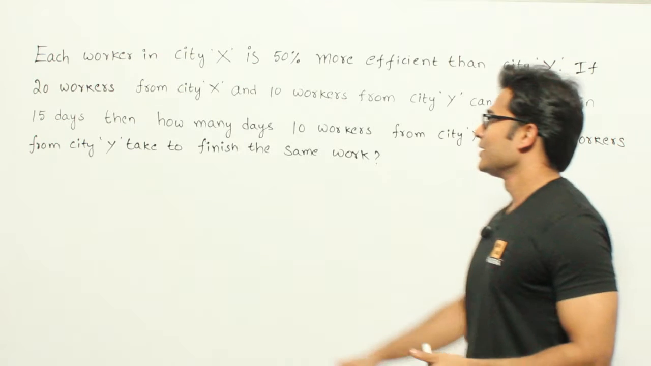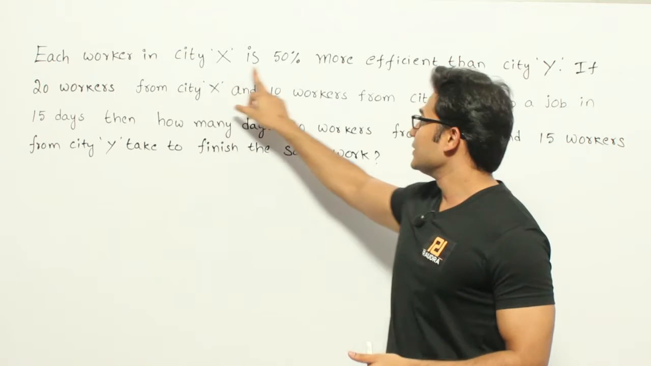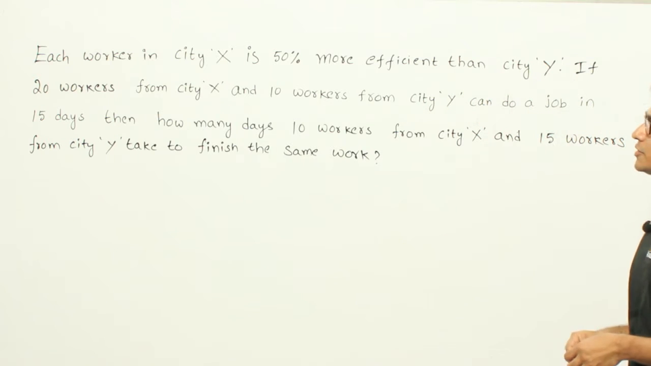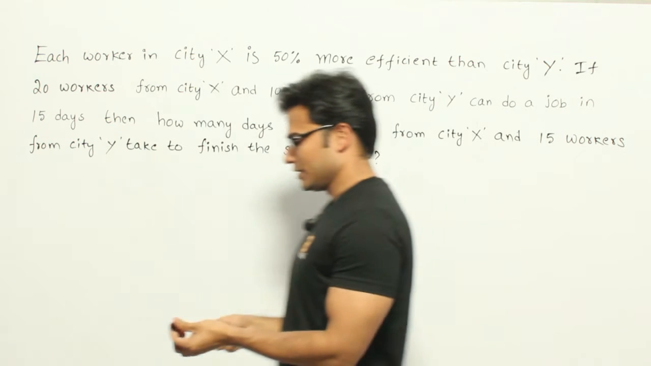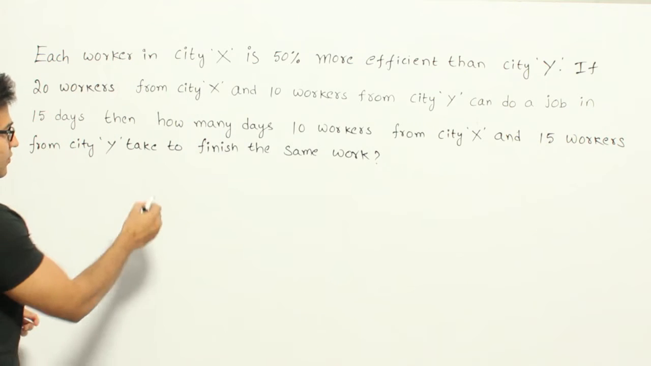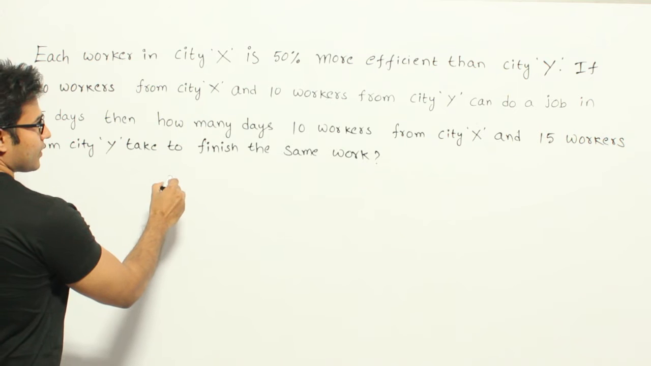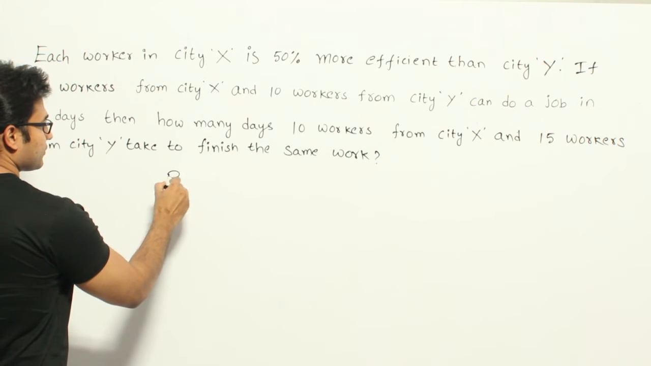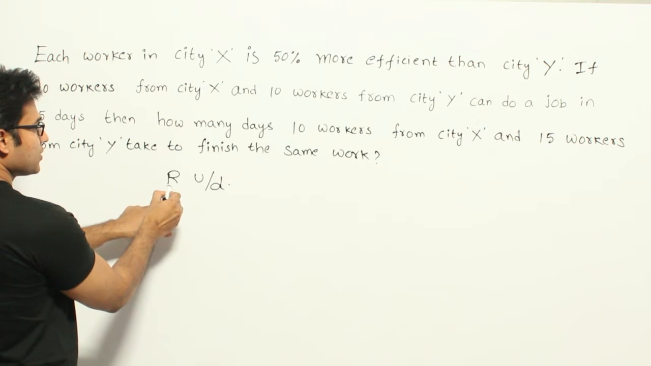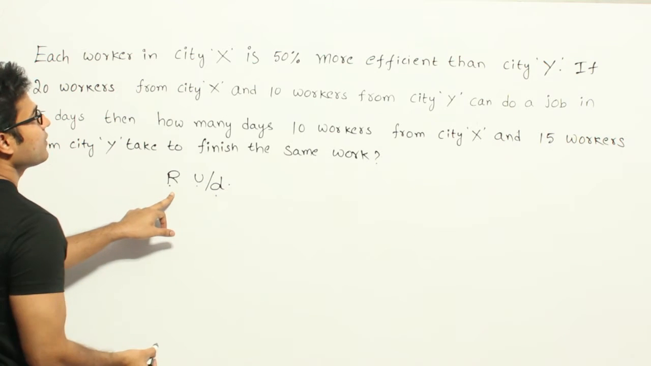Let's see this question. Each worker in city X is 50% more efficient than city Y. So what does it mean? If you assume that the speed at which a worker in Y is working is, let's say, R units per day, which means a worker in city Y is able to finish R units per day, then they are saying that